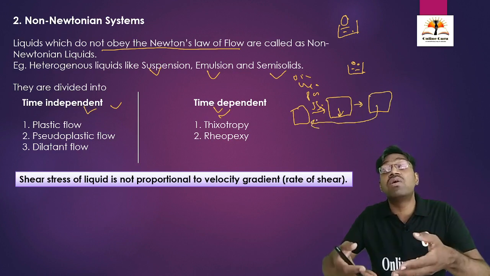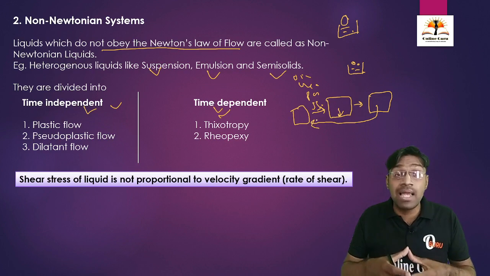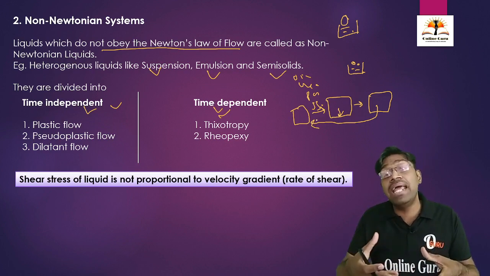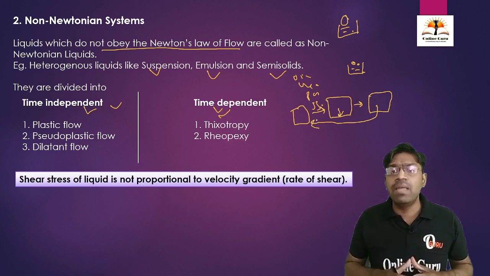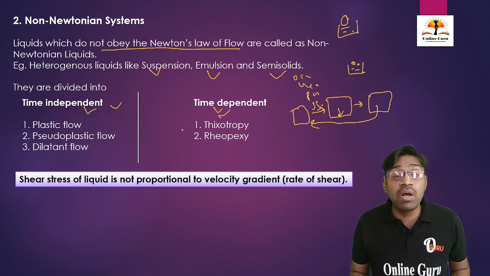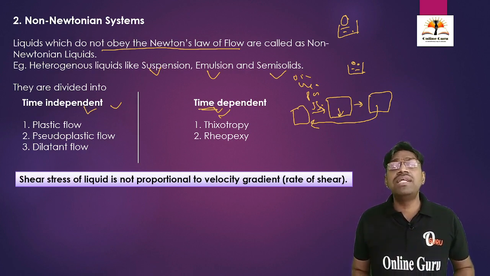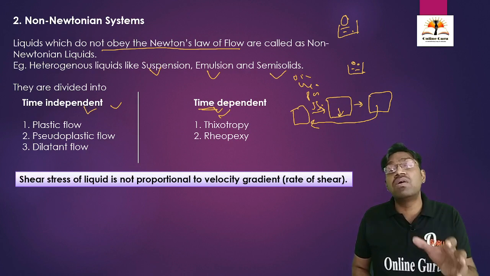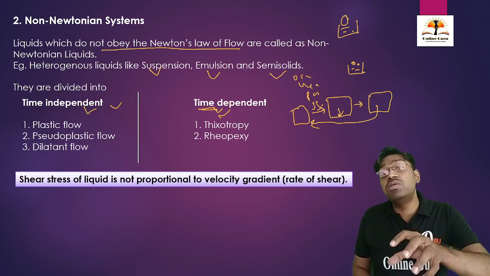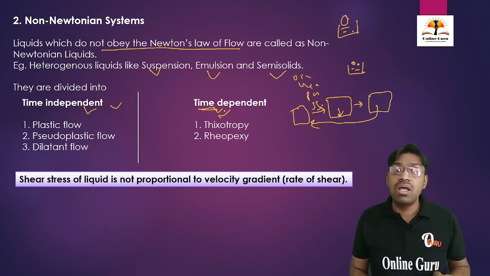The original viscosity is regained after standing for some duration of time. This is what is called time dependent, because after some time the fluidity or viscosity of the original solution returns to normal.